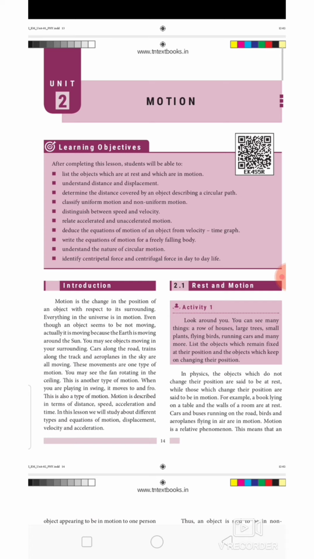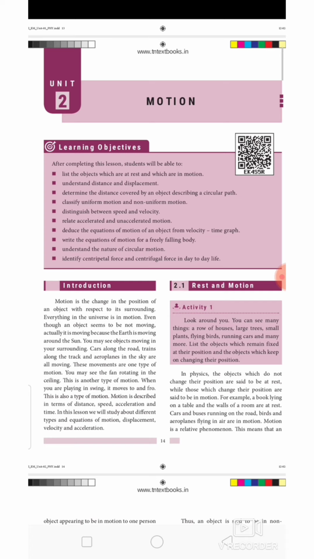Suppose, consider 3 persons, namely A, B and C. A is standing at the bus stop and B and C are sitting inside a bus. Now the bus is moving. According to A, the person C is traveling, but according to B, who is sitting next to C, C is at rest. So the person C seems to be traveling with respect to A, but seems to be at rest with respect to B.